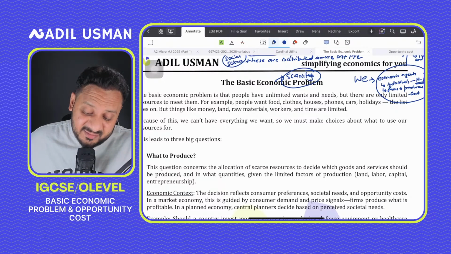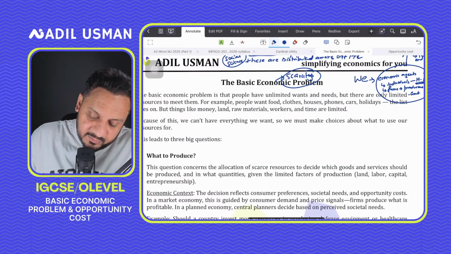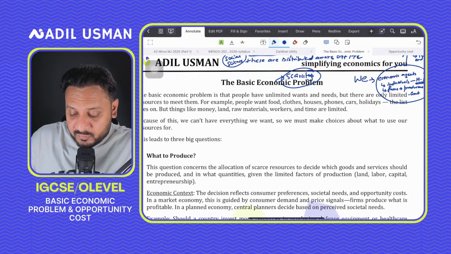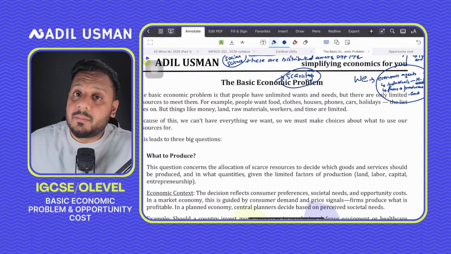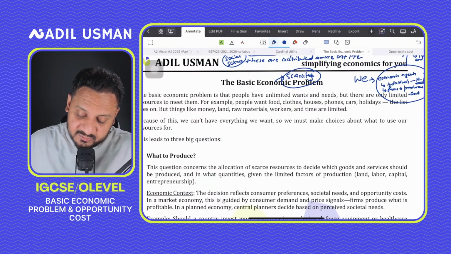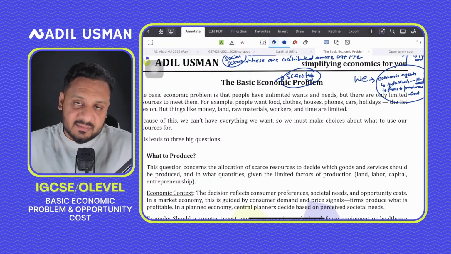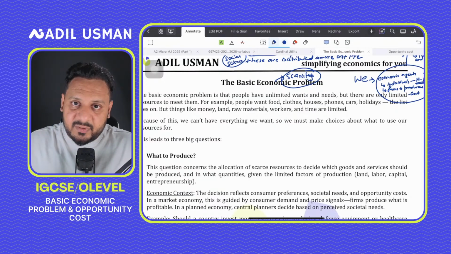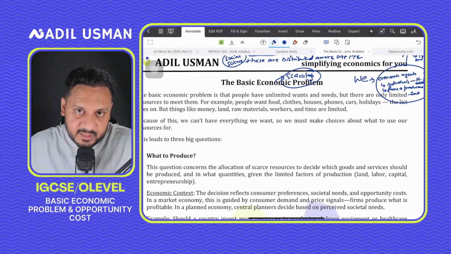Another thing that I need to explain to you is the concept of factors of production. A lot of times, at least 3-4 times, I've used this word. Factors of production are simply your resources. They're your resources that end up producing goods and services, right? They are those resources through which you will end up doing economic activity. Without these factors of production, you will not be able to do economic activity, right?